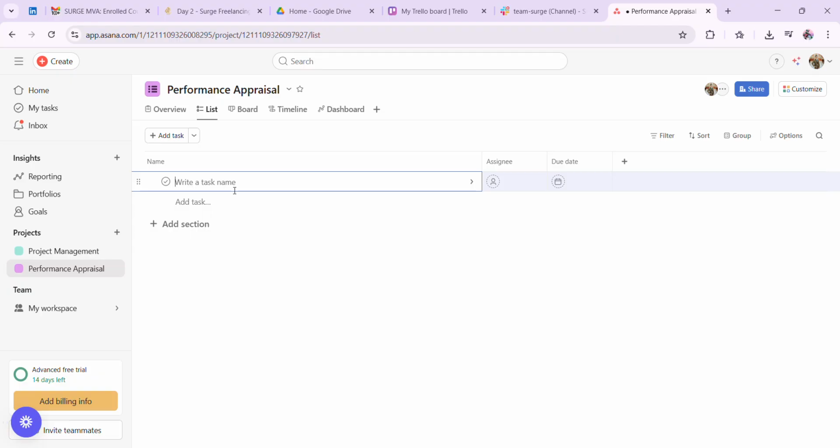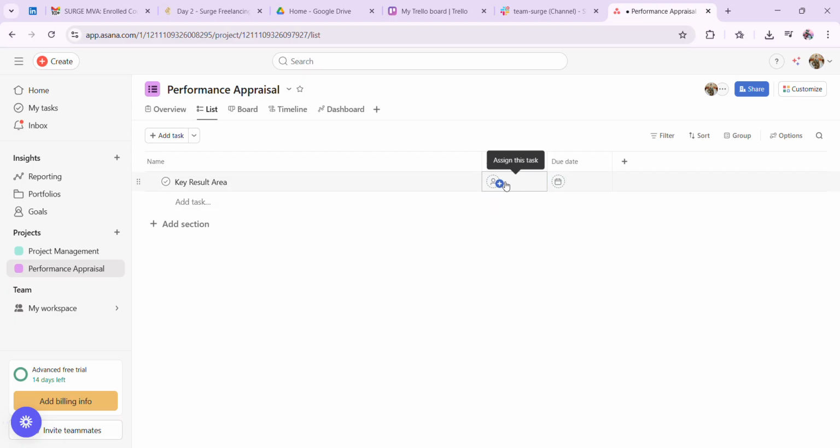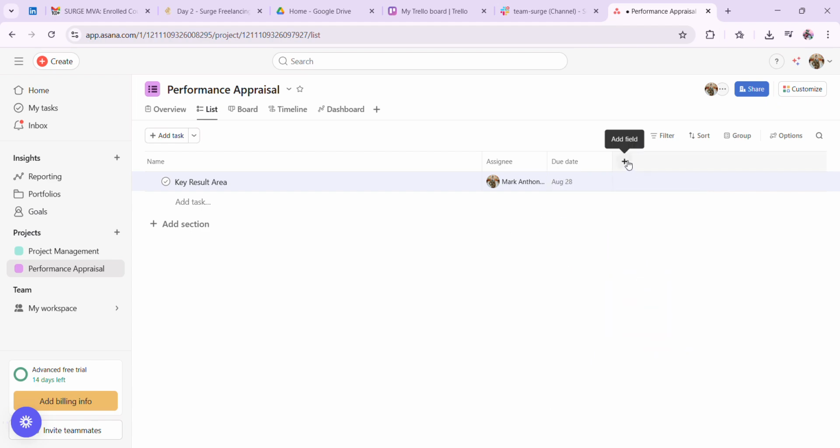Task name, key result area, assignee. So put some due date on that one. It will be on due date on August 28th.